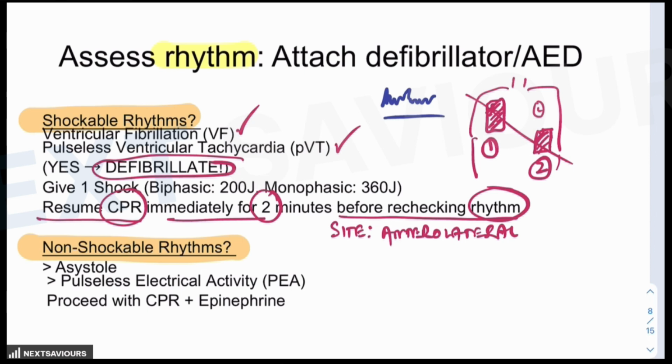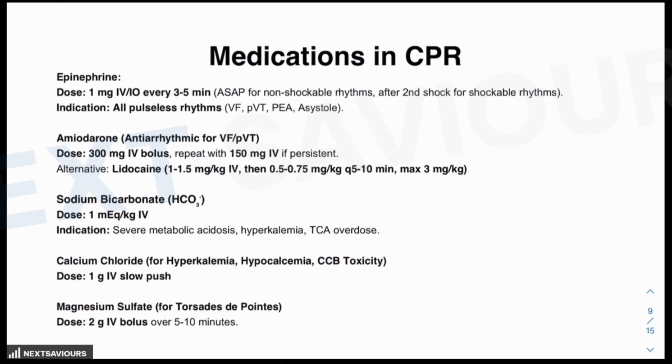Now, on the other hand, if the rhythms are non-shockable, like if there is complete asystole or pulseless electrical activity, there are no rhythms at all, then ultimately you have to proceed with the CPR and epinephrine. Now, how much? What is the dose? What is the rate? This is what we are going to discuss in the next segment. The next segment is about the medications in cardiopulmonary resuscitation.